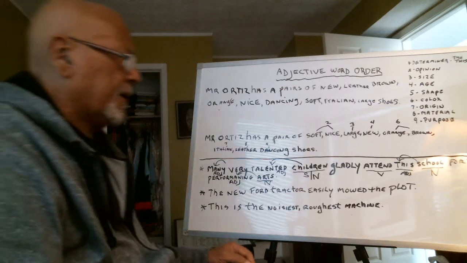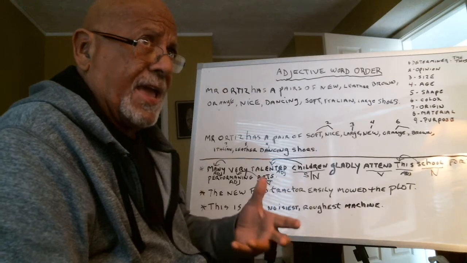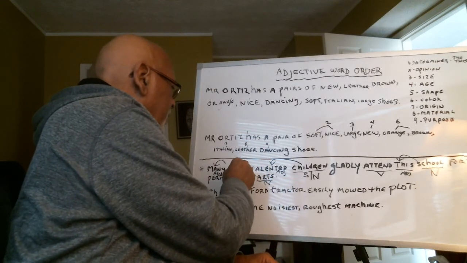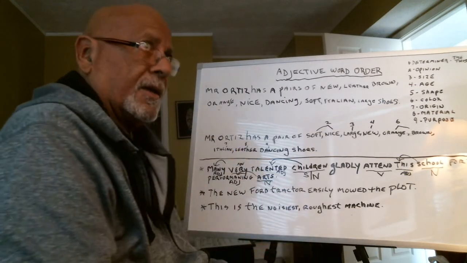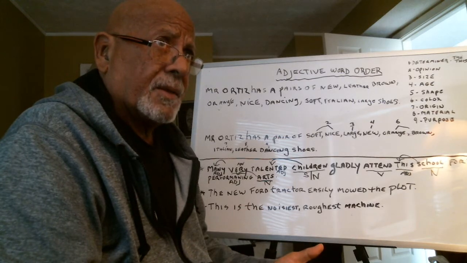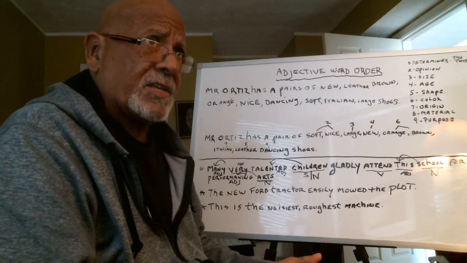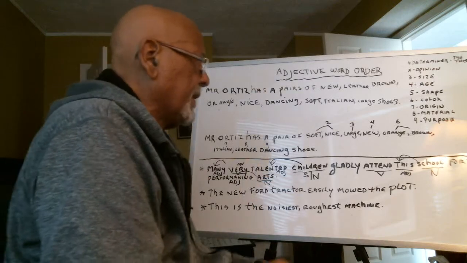Now, we're going to get into adverbs next, but very is an adverb. Very is an adverb 100%. If it's at the beginning of the sentence, middle of the sentence, or end of the sentence, it is always going to be an adverb.